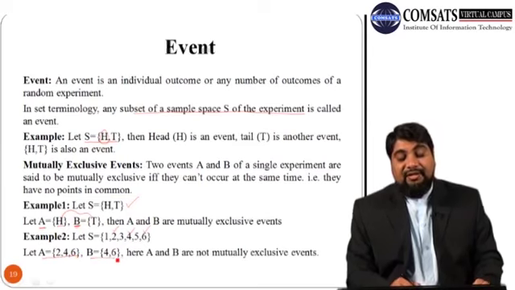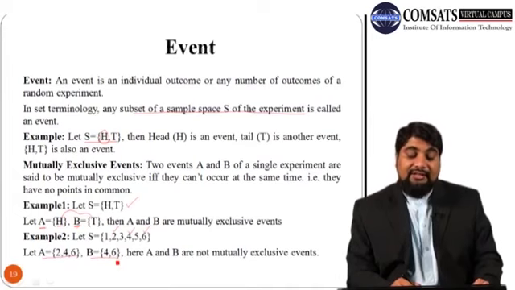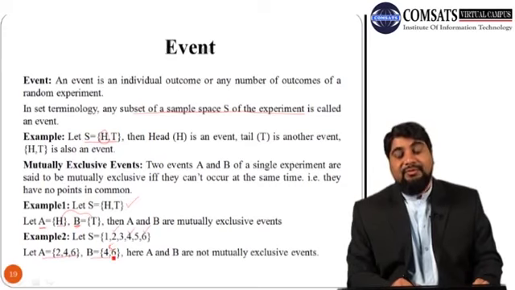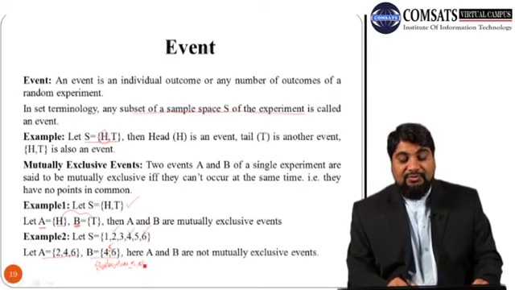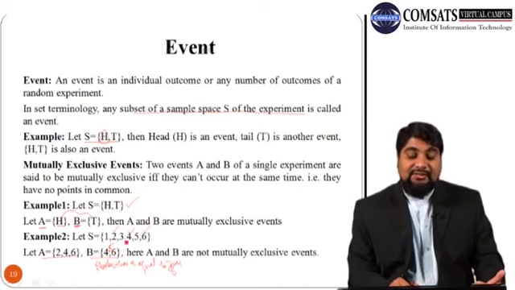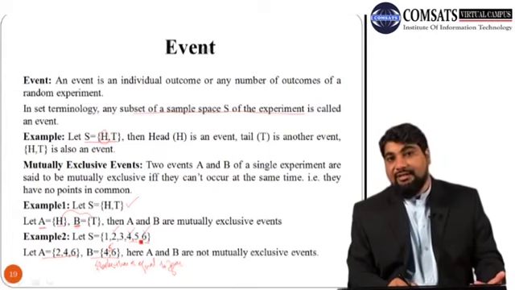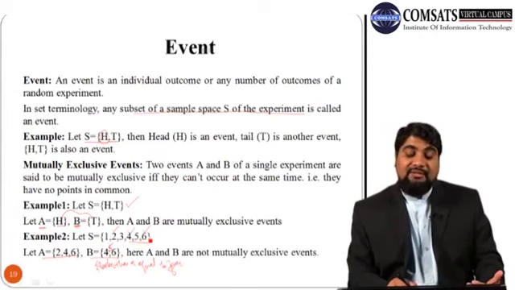And similarly, suppose B is the event that the number is greater than or equal to 4. So B is an event which is 4 and greater than 4. It means B contains 3 elements, 4, 5 and 6. So we have to include 4, and then 5 which is greater than 4, then 6 which is greater than 4, and 6 is the maximum number.